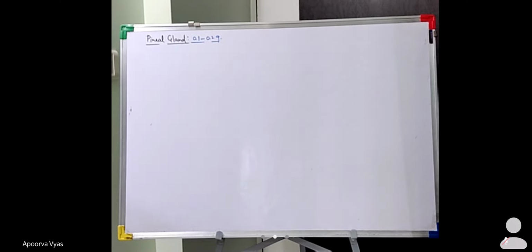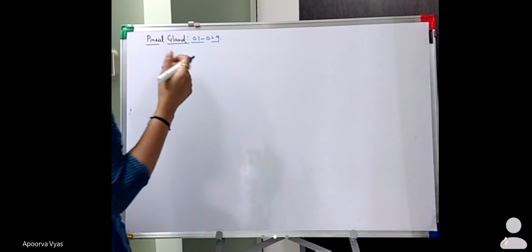Acha, now where is it located? It is located between the cerebral hemispheres and it protrudes from the roof of the third ventricle.